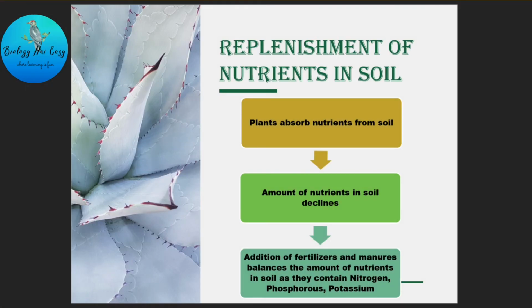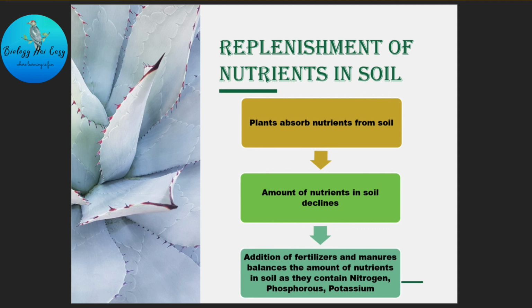You might be thinking, as plants take up nutrients from soil, is there any decline in nutrients? Yes, you are right. And in order to replenish the nutrients in soil, we need to add fertilizers and manures that balance the amounts of nutrients in soil, as they contain nitrogen, phosphorus and potassium. So, farmers add manures and fertilizers from time to time in order to replenish the nutrients in soil.